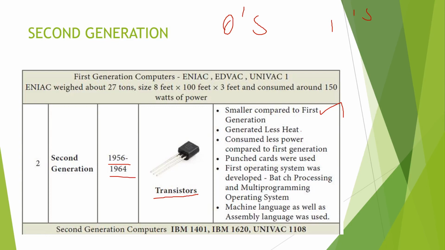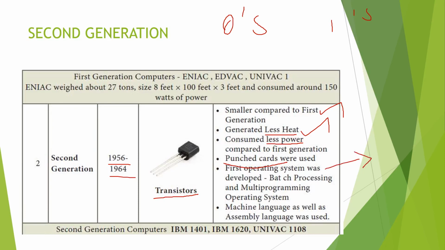Compared to first generation, it generates less heat. It consumes less power. Punched cards were used. I showed you, isn't it? Punched cards were used. It's the first storage device used in computers. Punched cards were used in this second generation.